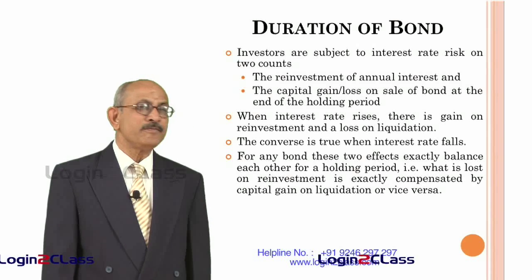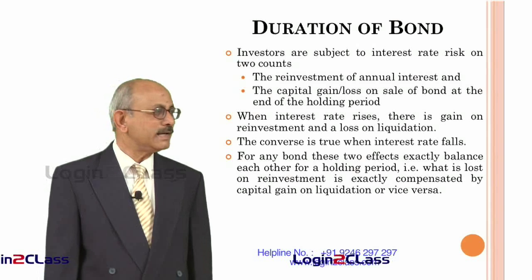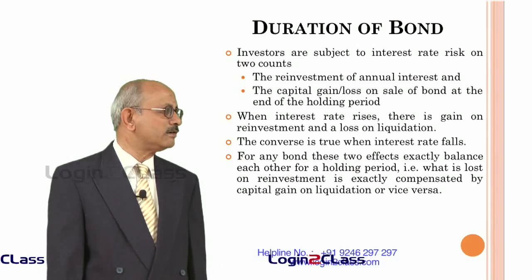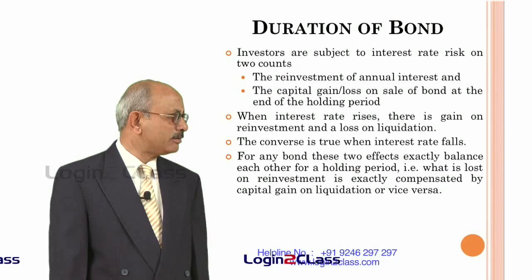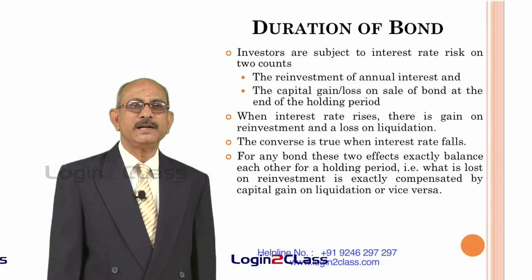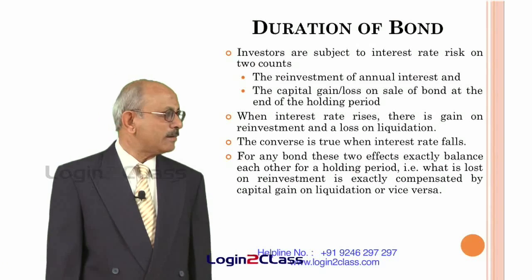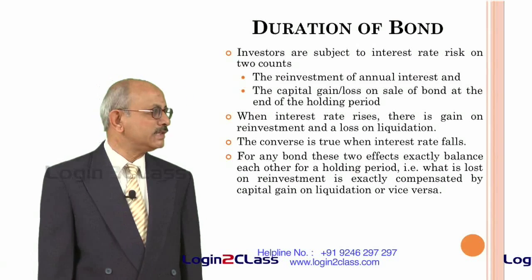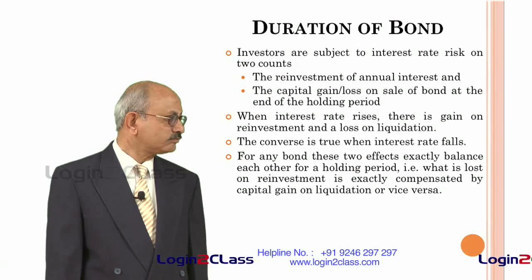In that case he does not know at what price he can sell the bond after 3 years. The price may have gone up, the price may have gone down. So he may end up with a capital gain or a capital loss. There is variability of the expected capital gain or loss, and this gives rise to the risk. So these are the two risks which an investor is normally subjected to.